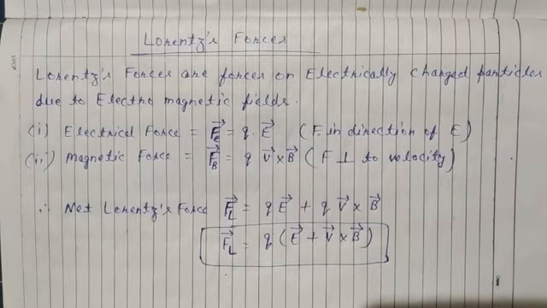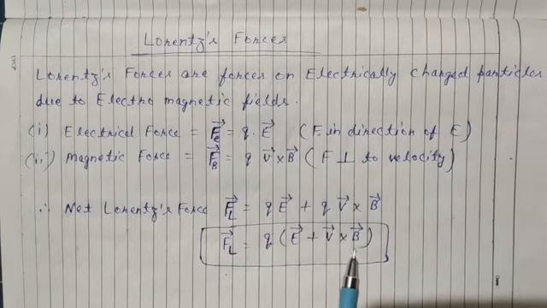So this force acts on any charge Q. If both an electric field and a magnetic field are present in space, it may be possible that there is a certain electric field and a certain magnetic field. Because of these two, the net force will be like this. So this is the equation for Lorentz force, the details of Lorentz force.